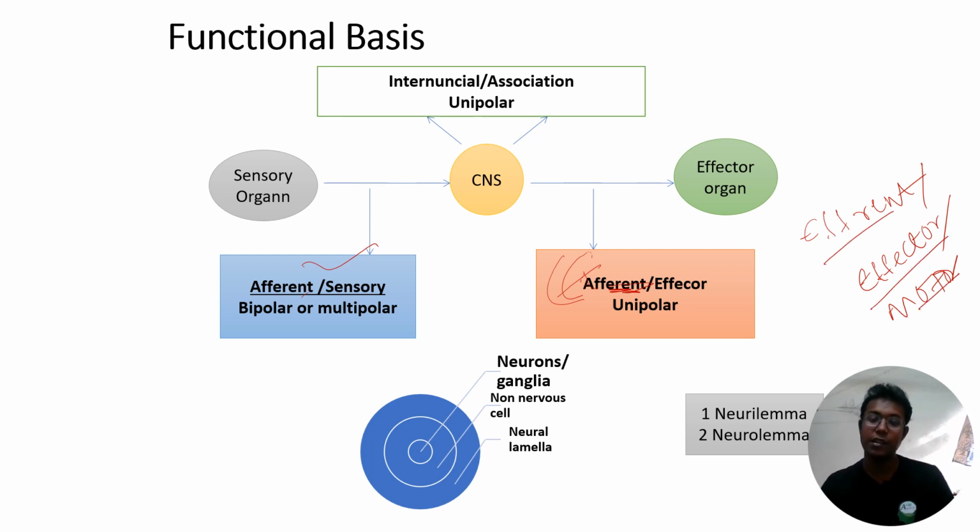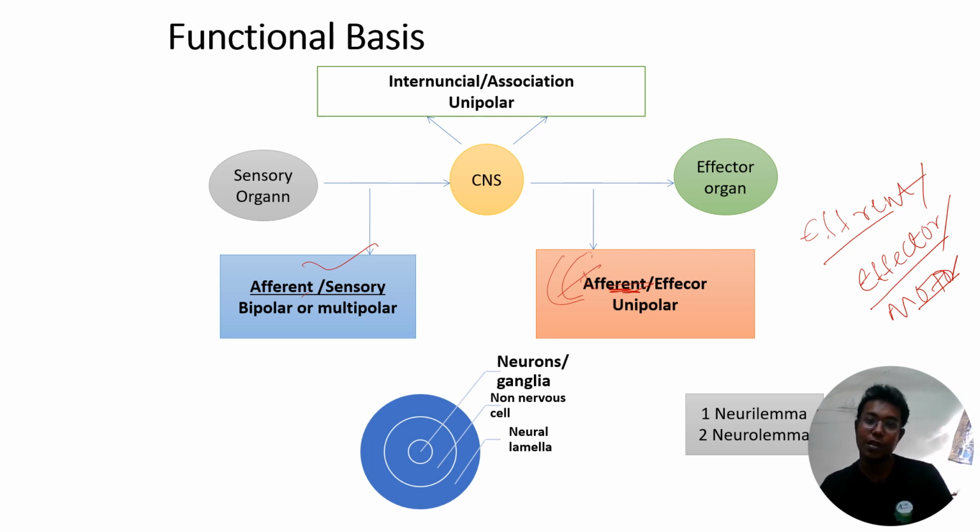Another is the intermediate or association type of neurons. So three types of neurons on the basis of function, because neurons may perform different types of function. We will see that function. So: afferent neuron, also called sensory neuron; efferent neuron, also called motor neuron or effector neuron; and intermediate or association type of neuron.